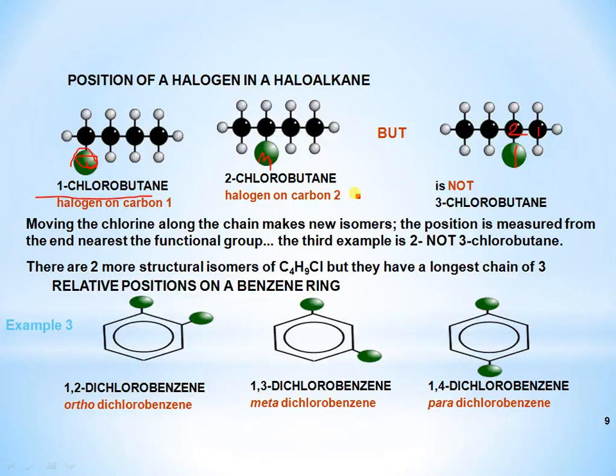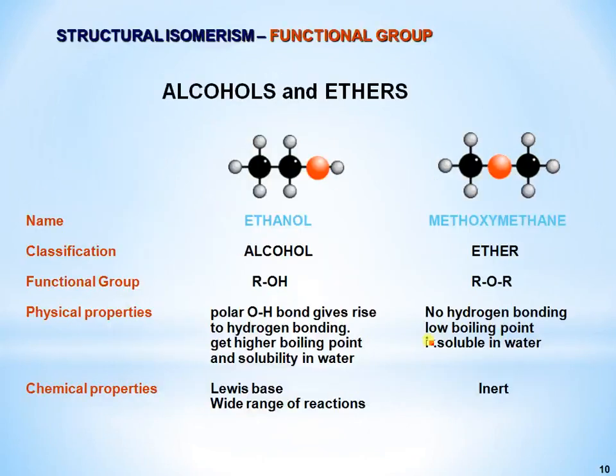There are 2 more structural isomers of C4H9Cl, but they have a longest chain of 3. Relative positions on a benzene ring are ortho, meta, and para. That is why these are 1,2-, 1,3-, and 1,4-dichlorobenzene. These are the positional structural isomers of each other.